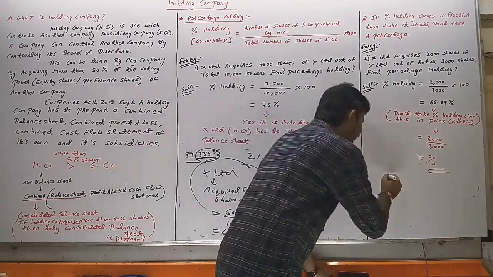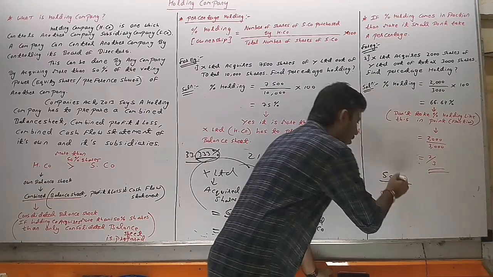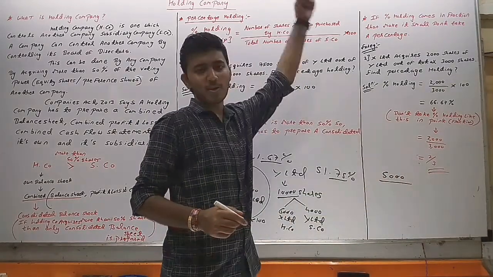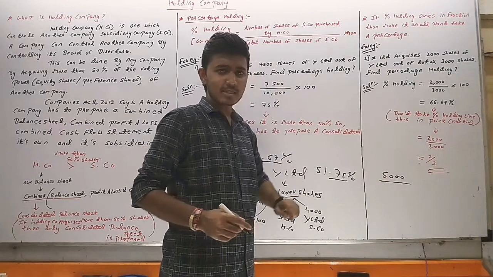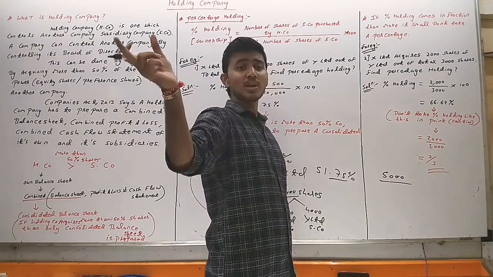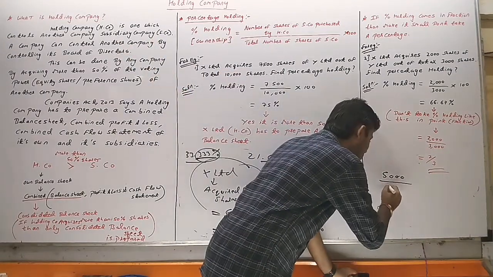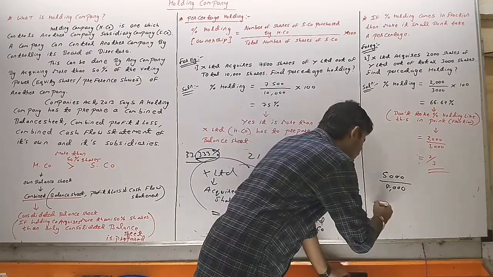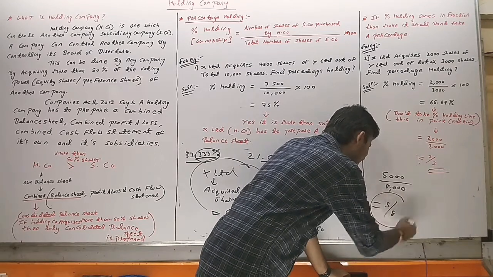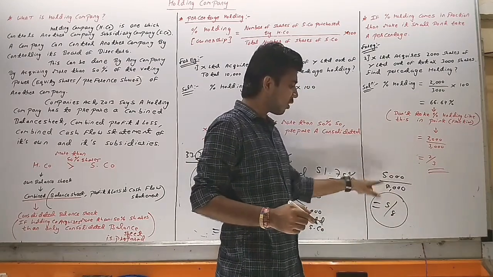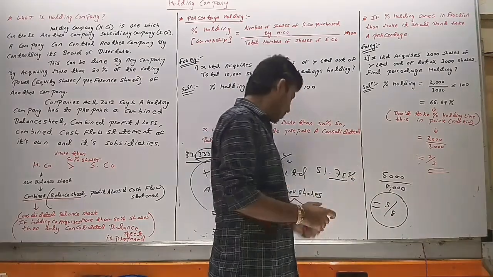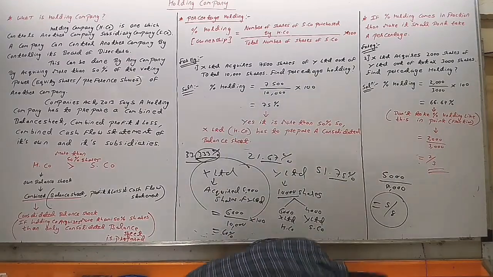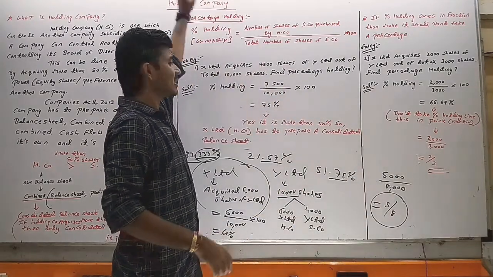Sometimes we will see a case where 5000 shares of the subsidiary company are purchased by the holding company. So 5000 shares divided by the total number of shares of the subsidiary company, which was 8000. So 5000 divided by 8000, here also we will not take the percentage in point. We can make it small, 5 divided by 8. So this is the first concept of holding company, percentage holding.